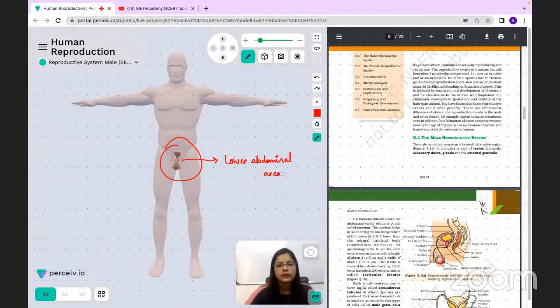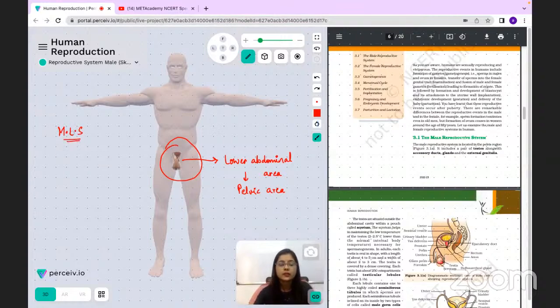All right. So lower abdominal area भी बोल सकते हैं या इसको हम pelvic area भी बोलते हैं. So this is actually in the pelvic area part where the entire human male reproductive system is localized. All right. Now, when we talk about the male reproductive system primarily, जिसको अगर हम short में MLS लिखें, so